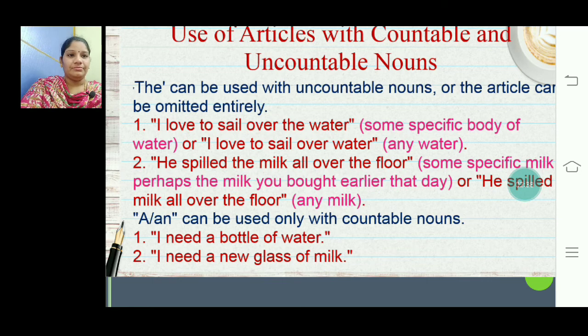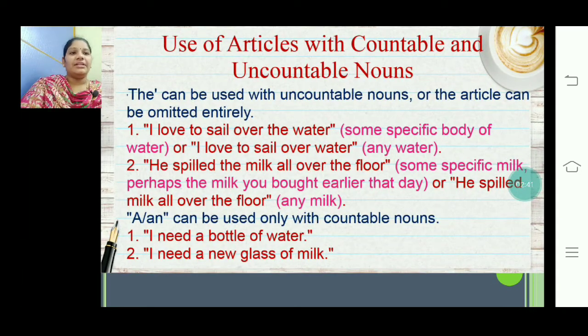Next, use of articles with countable and uncountable nouns. The can be used with countable nouns, or the article can be omitted entirely sometimes. I love to sail over the water. Here, some specific body of water. I love to sail over the water. It must be the water when you are specifying some water body there. Or you can just say, ignoring this article, I love to sail over water. It can be any water.